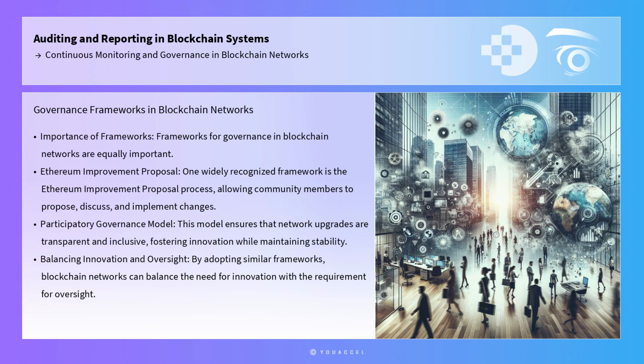Frameworks for governance in blockchain networks are equally important. One widely recognized framework is the Ethereum Improvement Proposal process, which allows community members to propose, discuss, and implement changes to the Ethereum network. This participatory governance model ensures that network upgrades are transparent and inclusive, fostering innovation while maintaining stability. By adopting similar frameworks, blockchain networks can balance the need for innovation with the requirement for oversight.